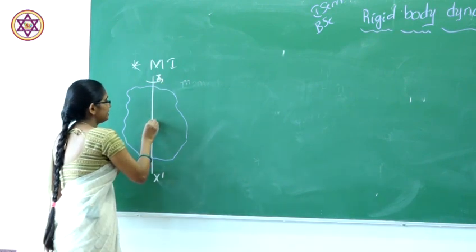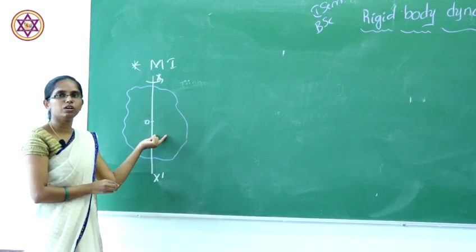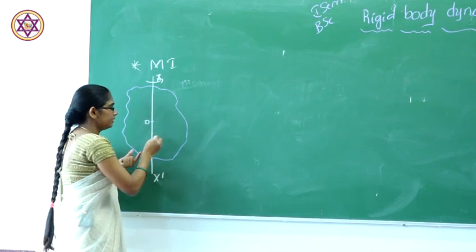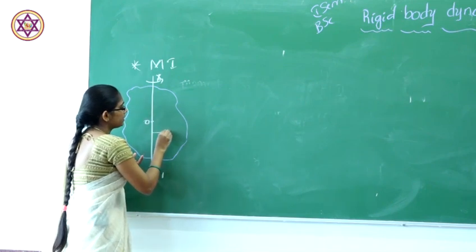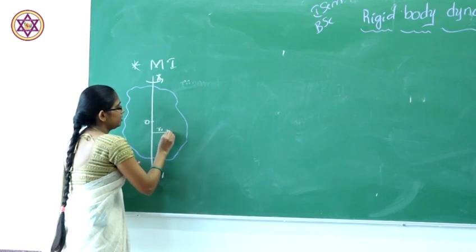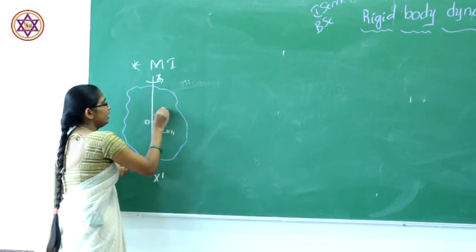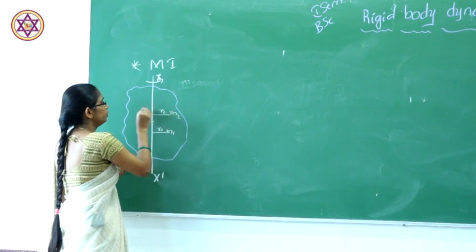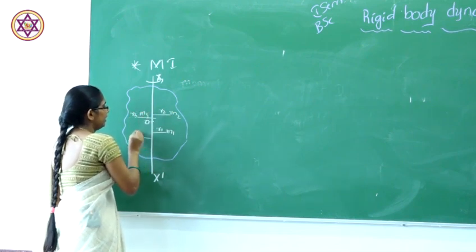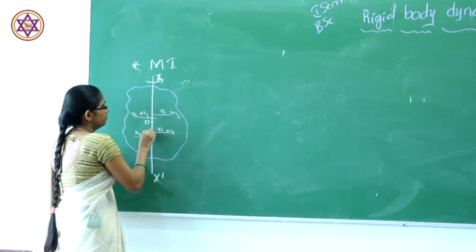This is our center. If you take a particle inside that rigid body, the distance from here to here will be r1, and the mass will be m1. Similarly r2, m2, r3, m3 and r4, m4.